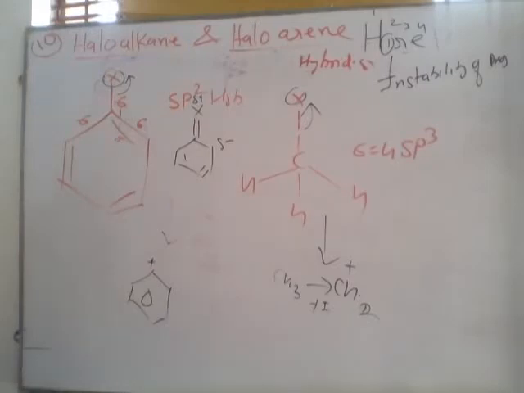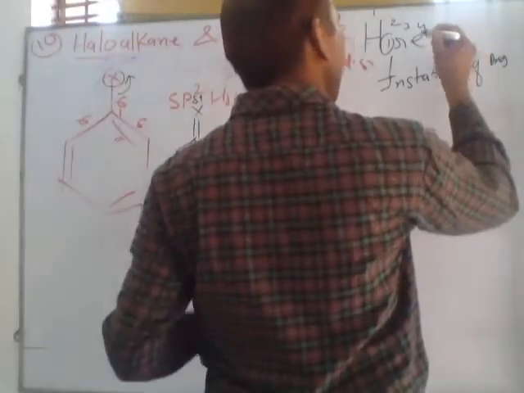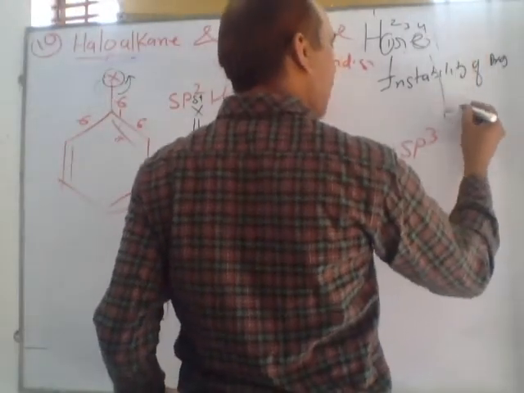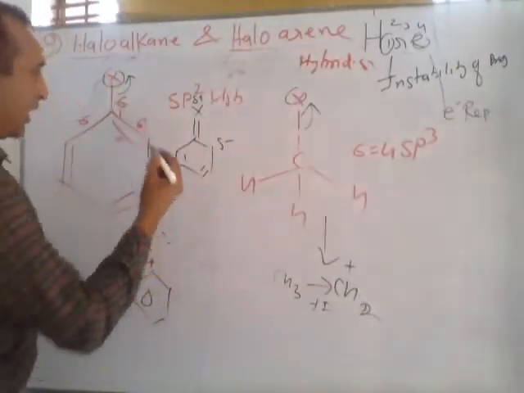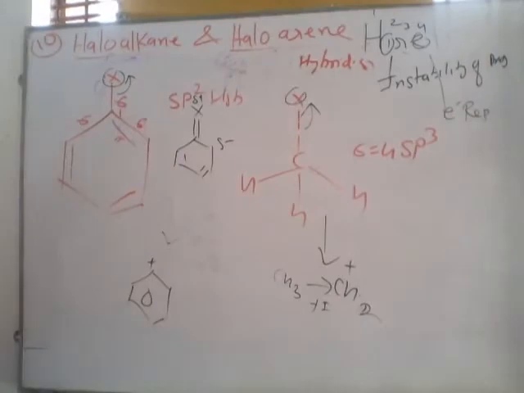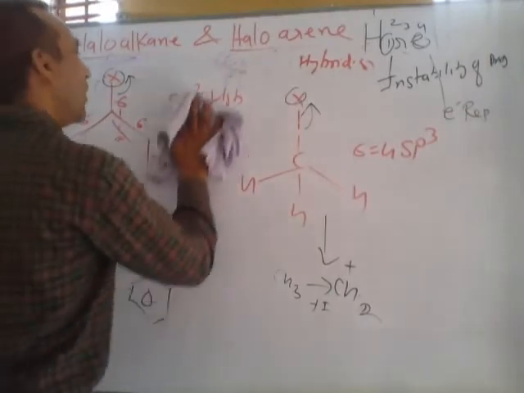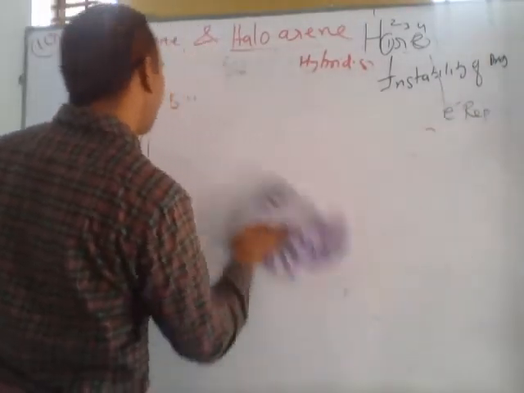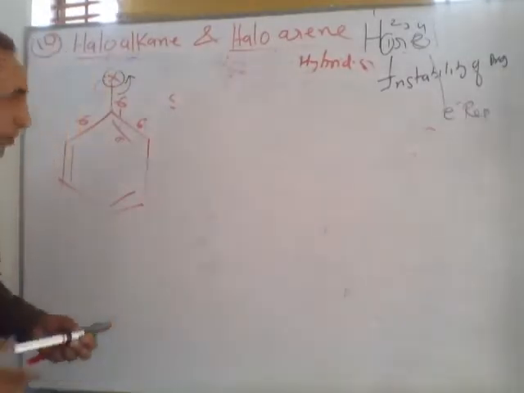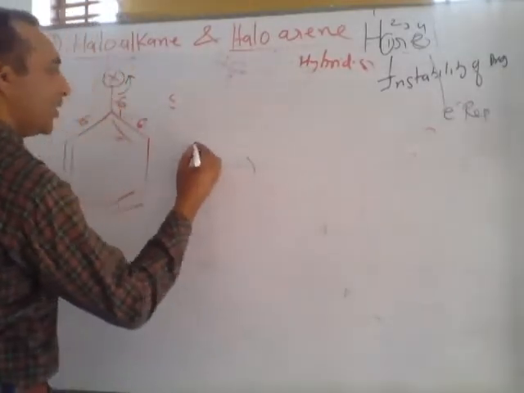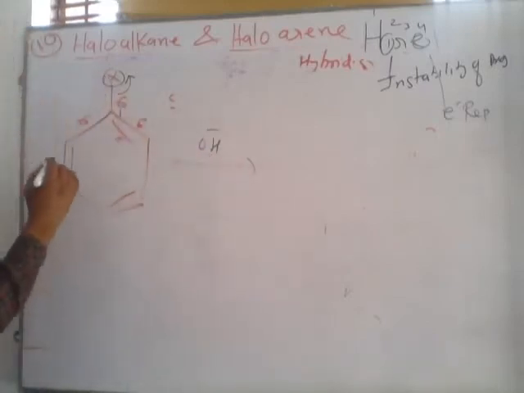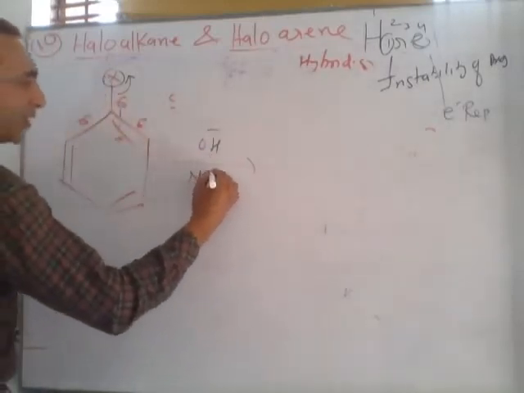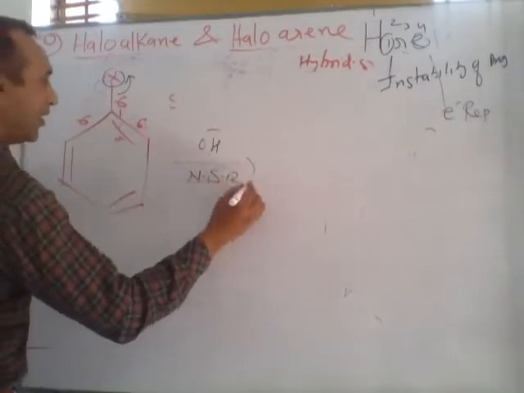And last means E. E stands for electron repulsion. If any new nucleophile wants to attack this compound, suppose this is any nucleophile, we want to replace this halogen during a nucleophilic substitution reaction.